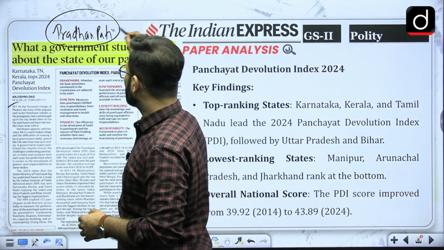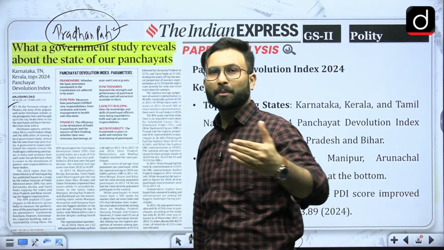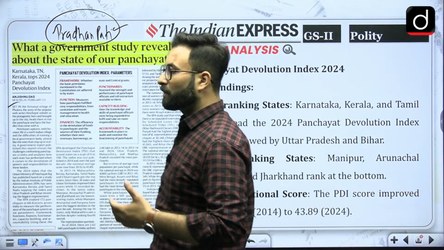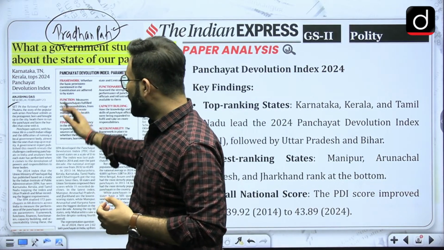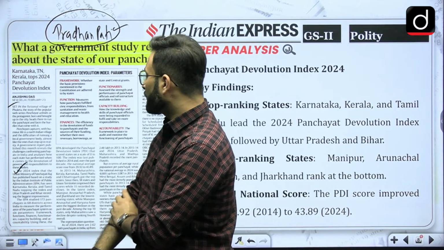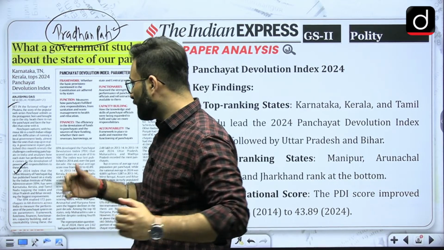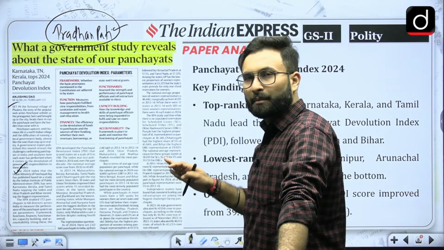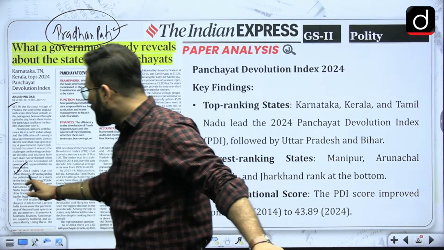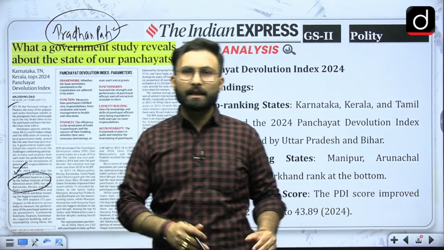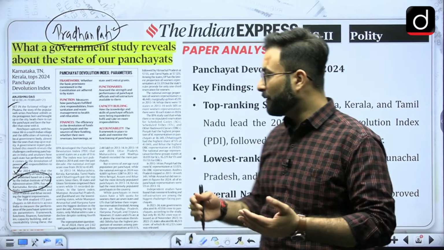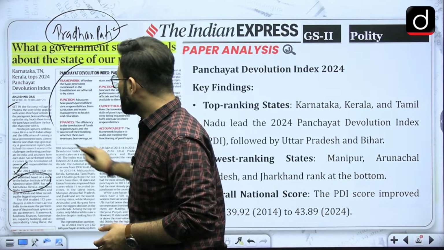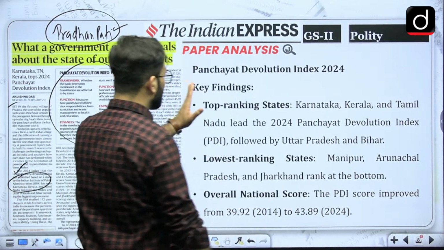So that is the concept of Pradhan Pati, which is quite prominent in the areas of Uttar Pradesh, Rajasthan, etc. So that is also one of the issues which is there. So considering that, the Index 2024 that the Union Ministry of Panchayati Raj has published is based on the study of the Indian Institute of Public Administration. So this is the institution that has gone for the study and then the ministry has published it. Okay, we have a Ministry of Panchayati Raj separately, so that is also there. These are some of the parameters which we will be discussing. Let's look at the findings of the report.